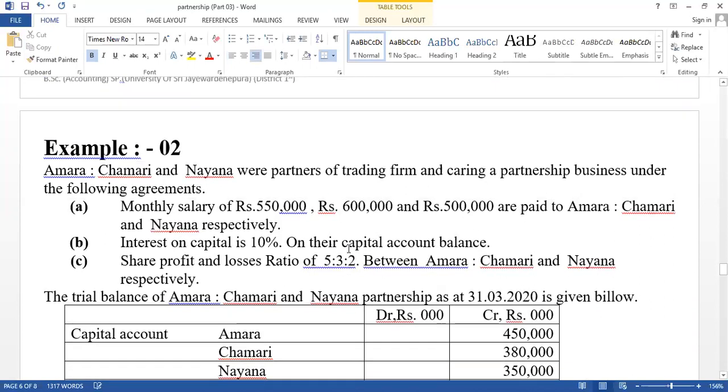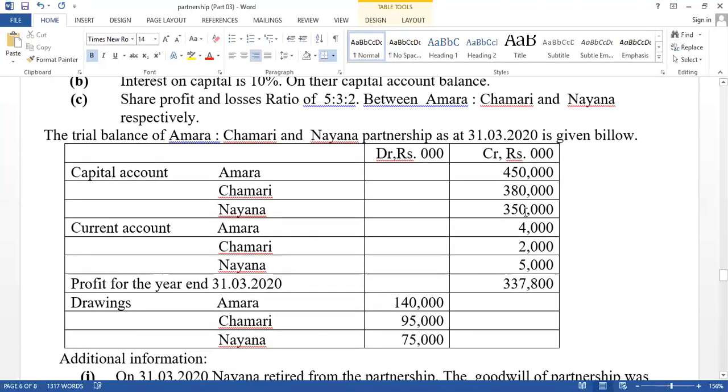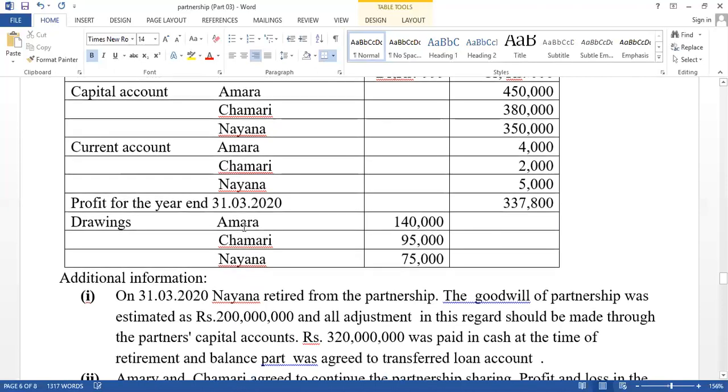Think about retirement at the end of the year. Here, think about example 2. It has given Amara, Chamari and Nayana were partners, trading firms, in profit and loss. Now it has given the agreement: monthly salary is given for all three partners, Amara, Chamari and Nayana. Interest on capital is given at 10%. And profit and loss share ratio is given 5:3:2. Trial balance available, normal information: capital account balance is given, current account balance is given, net profit is given for the year 31st March 20, and drawings also given.